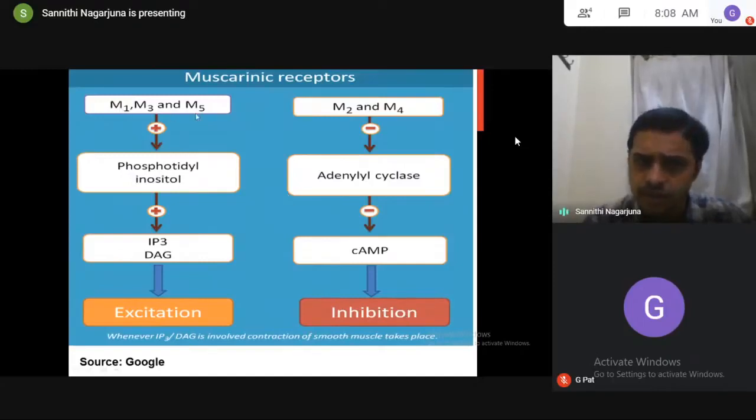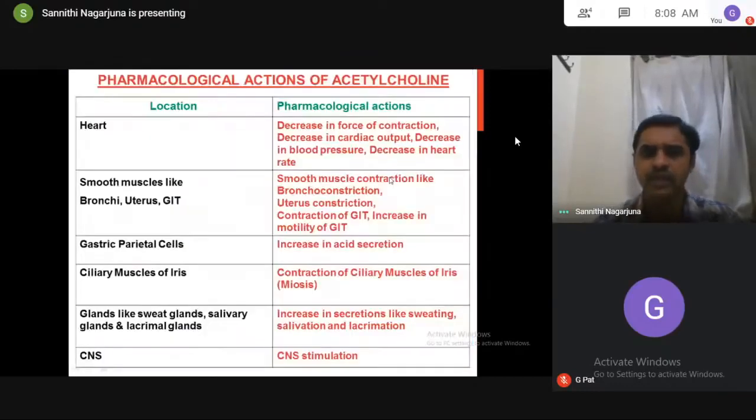Okay, so M1, M3, M5 are excitatory type; the second messengers are IP3 and DAG, GQ type. M2 and M4 are inhibition type, GI type, inhibition of adenylyl cyclase. So this is a broad representation of the pharmacological actions of acetylcholine.